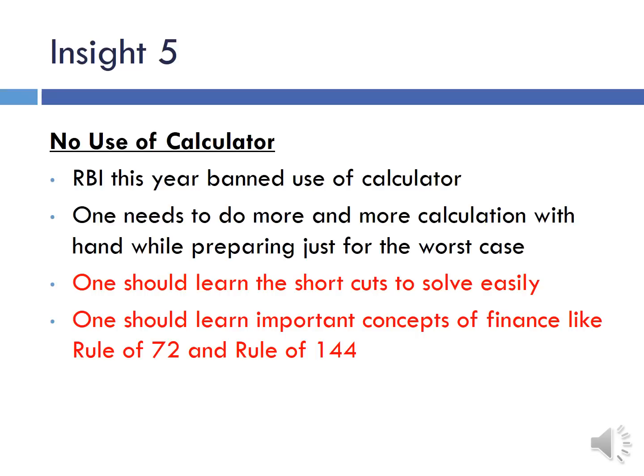If you didn't know the rule of 72, you were bound to do it by the normal calculating method, and without a calculator it was tough. But if you had practiced without a calculator before the exam, maybe you could have solved those questions. So try to practice without a calculator at home before the exam to prepare for the worst case.